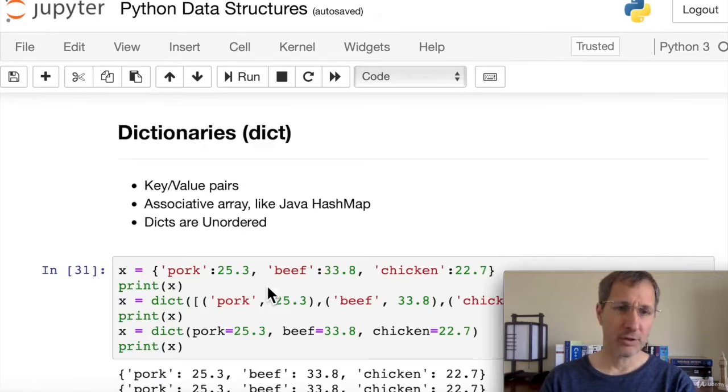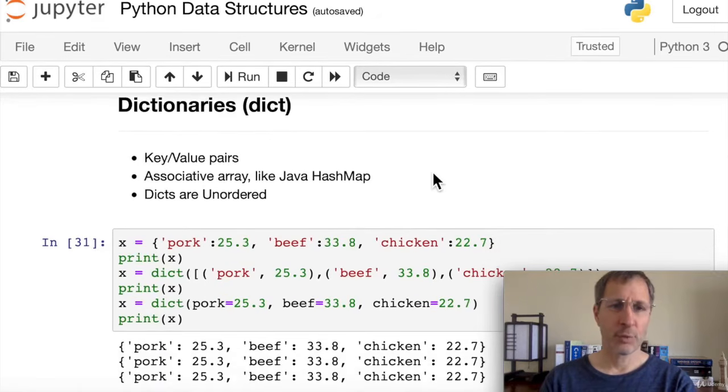Now let's take a look at dictionaries. First, a recap on dictionaries. Dictionaries are key value pairs. Most programming languages have some equivalent of the Python dictionary. They don't always call it that. Some of them call it a hash map. Java calls it a hash map.